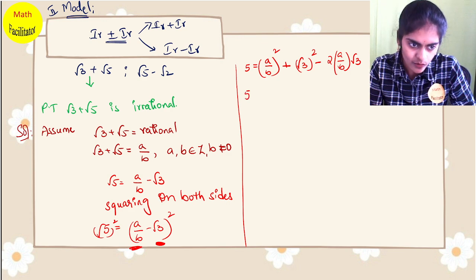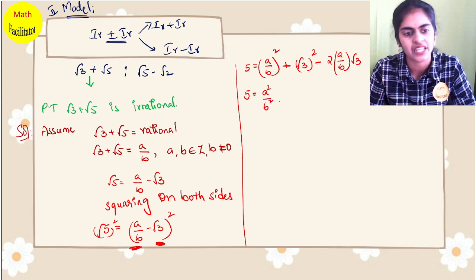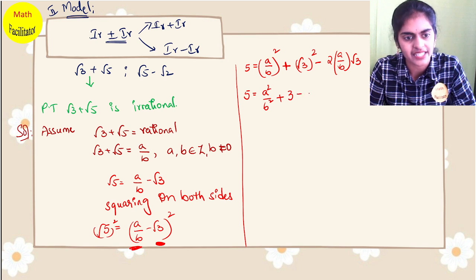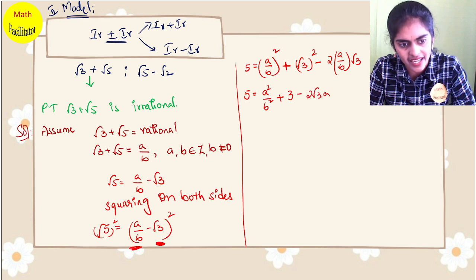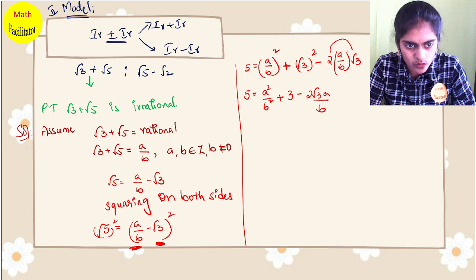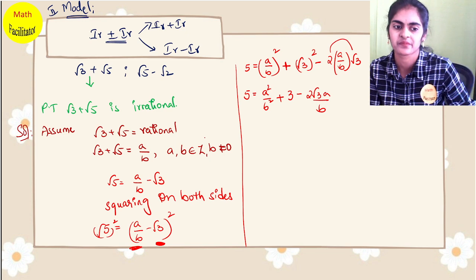So 5 is equal to, this I can write as, a square by b square plus root 3 whole square is 3, minus 2 root 3 a by b. How did I write this? 2 root 3 a by b.